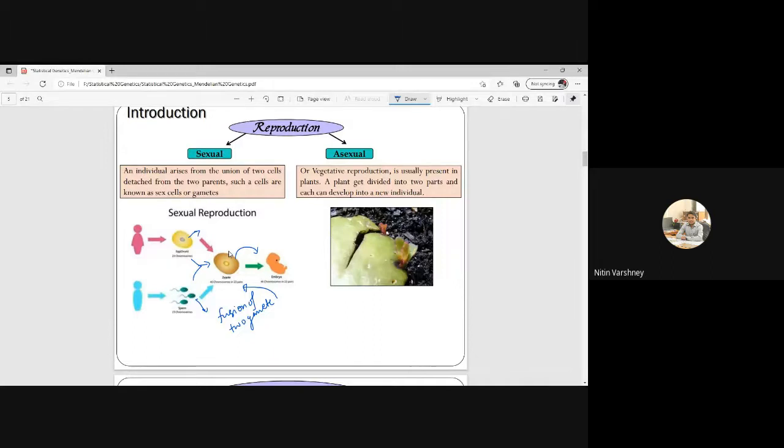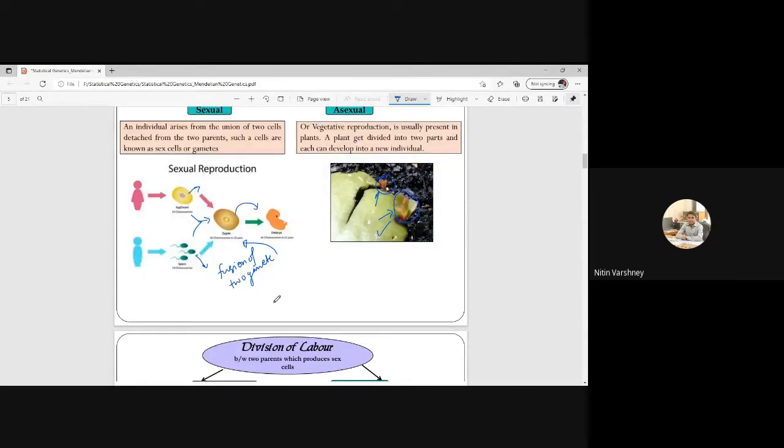Similarly, asexual reproduction is known as vegetative propagation or vegetative reproduction. It is usually present in plants, or we can say that a plant gets divided into two parts. Just like in this example, suppose this is a plant, and a new generation is developing from it. So this is asexual, or we can say vegetative, reproduction. If you have any doubt, you can stop me and ask me in between.